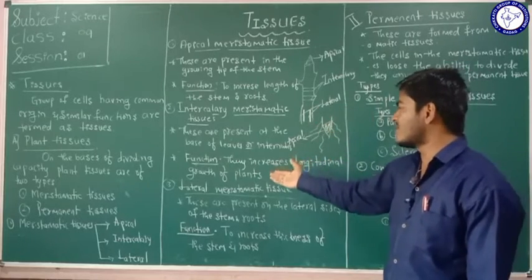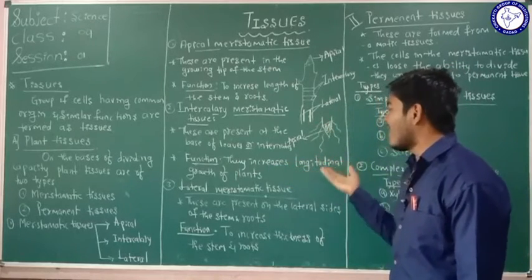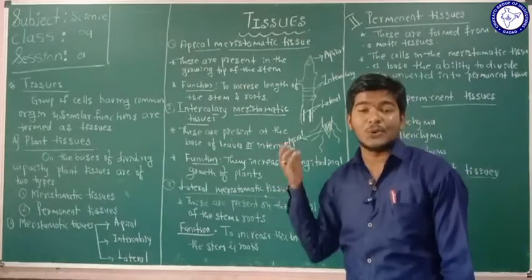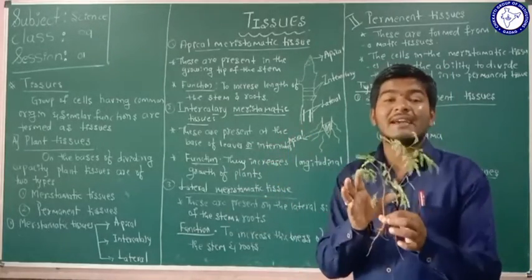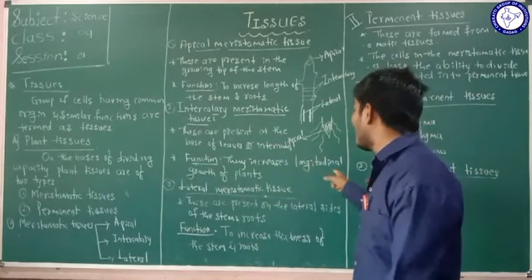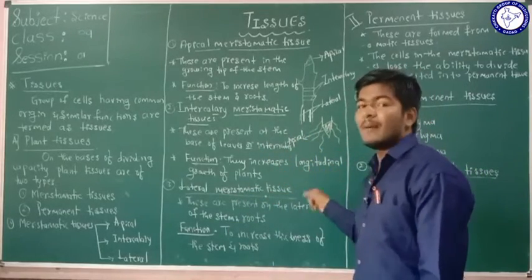And what are the functions here? They increase the longitudinal growth of the plant. So what is the function of these intercalary meristematic tissues? They increase the longitudinal growth of the plants.